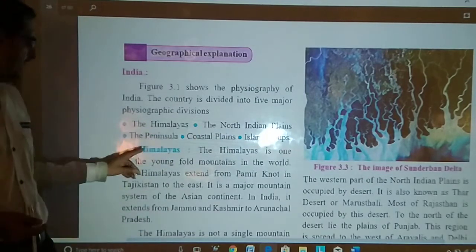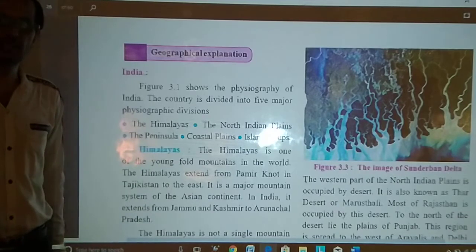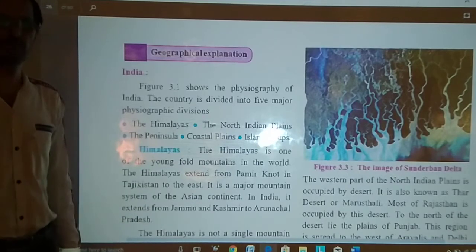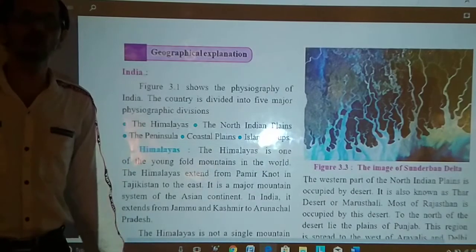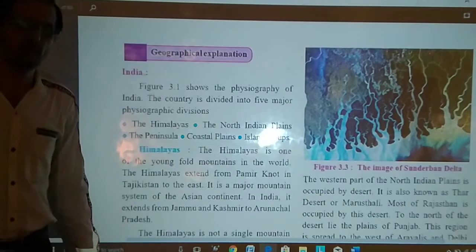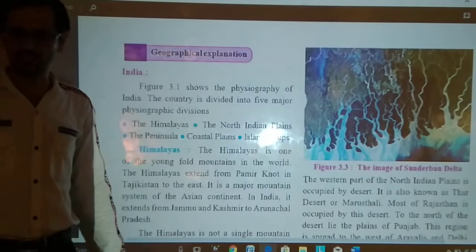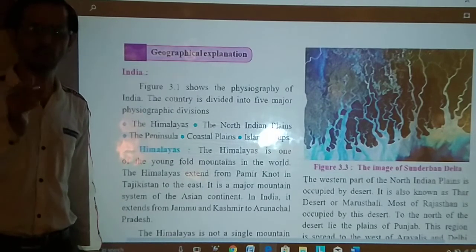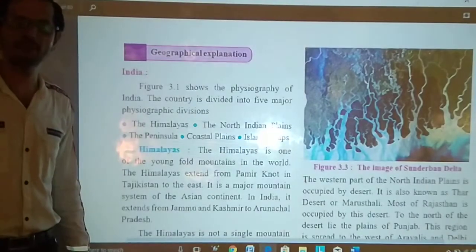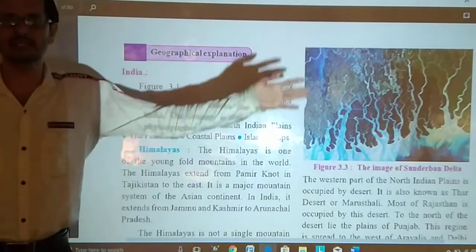Now Himalaya. First one is nothing but Himalaya. As we know, it acts as a barrier to the southwest monsoon winds which flow from Kerala towards the Indian mainland. Who acts as a barrier?